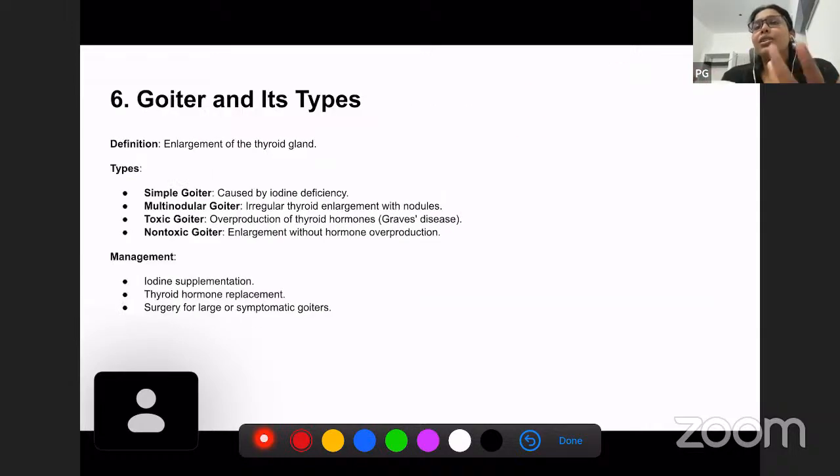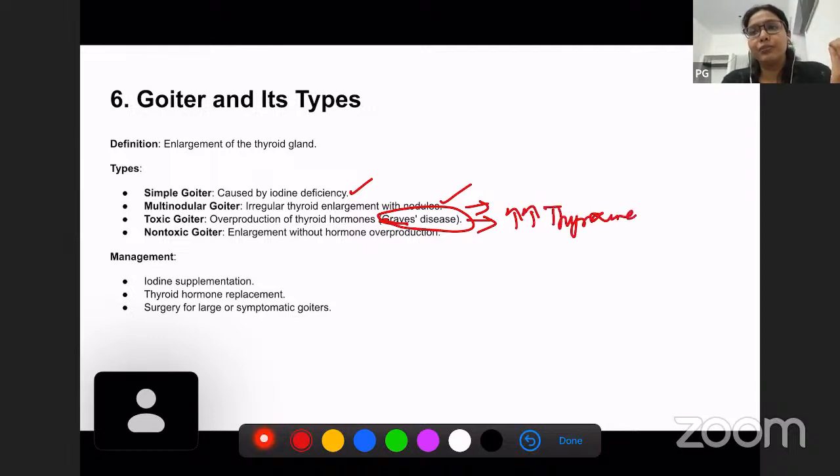Okay. The next question which we are going to discuss is goiter and its subtypes. So what are the types of goiter? There can be simple goiter, which can be caused by iodine deficiency. There can be multinodular goiter with multiple nodules, and this may or may not have increased thyroid hormones, or there can be normal thyroid hormones also. But toxic goiter is associated with Graves' disease. We have discussed this earlier as well. Toxic goiter is associated with Graves' disease and increased thyroid hormone production. Okay. Non-toxic goiter, there will be enlargement but without any hormone production.